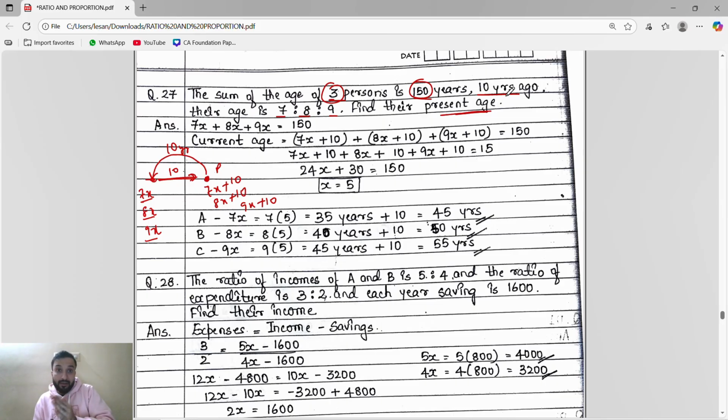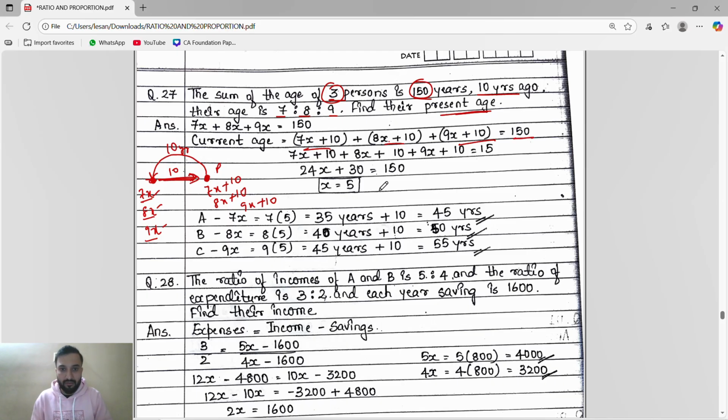They said 10 years ago their ages were in the ratio 7 is to 8 is to 9, so present means 10 years after. When you add all these, it equals 150.